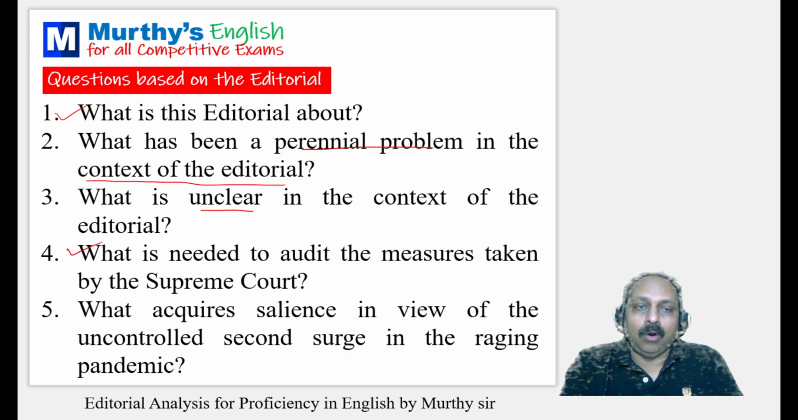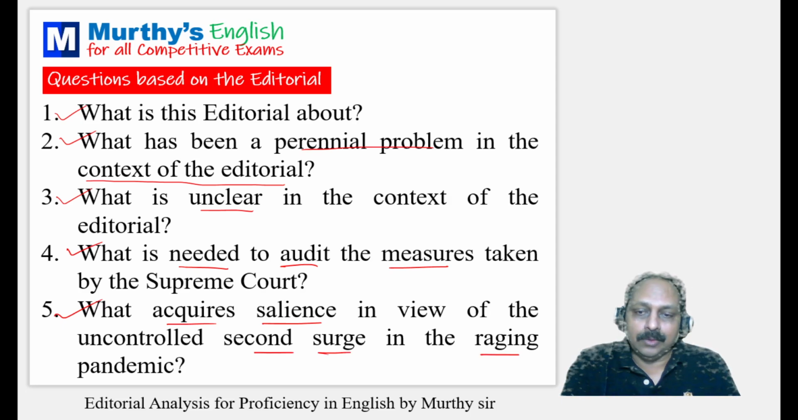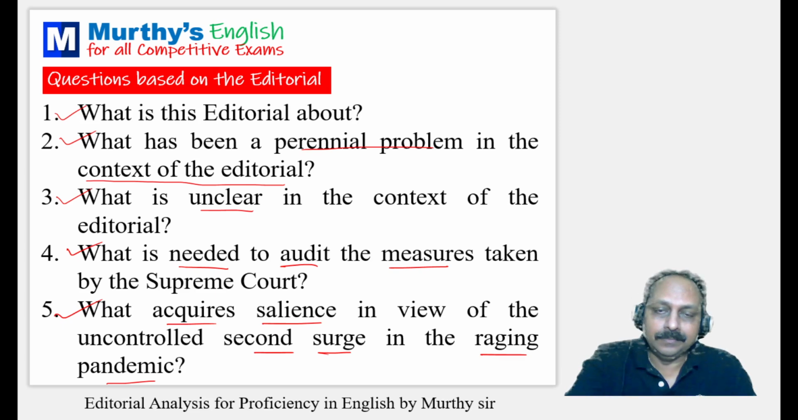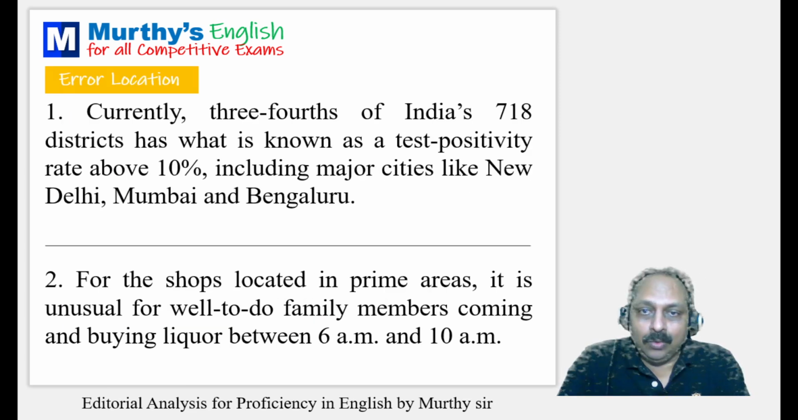What is needed to audit the measures taken by the Supreme Court? At the back end of the editorial, you have the answer for this question. Keywords: what acquires salience in view of the uncontrolled second surge in the raging pandemic? Again, keywords, you can easily locate the answer. Now it is your turn to respond. Let us start with error location.